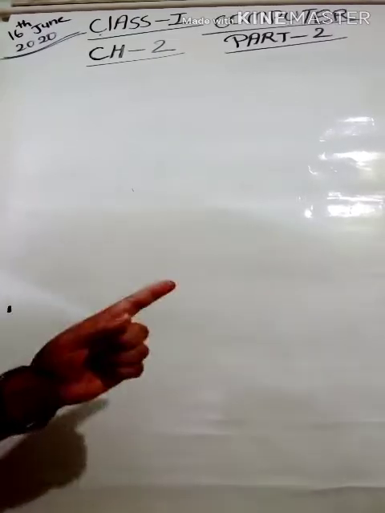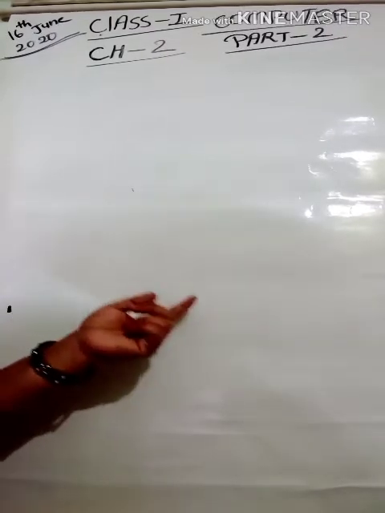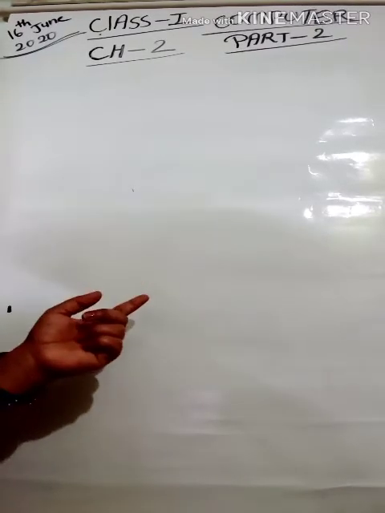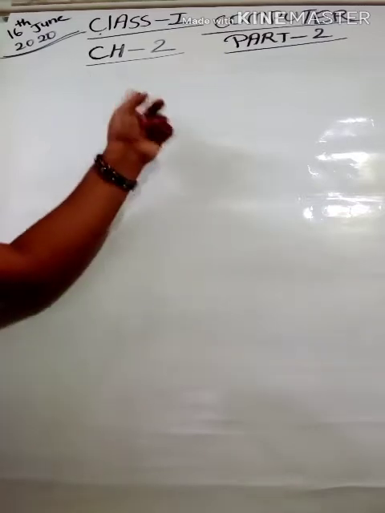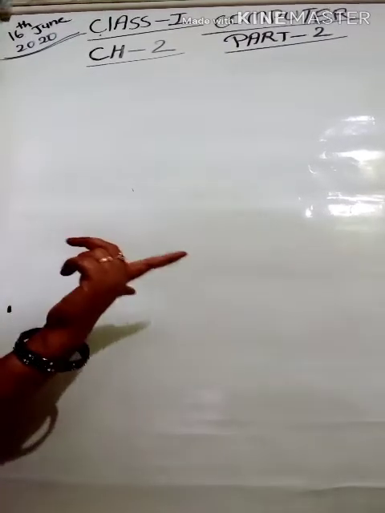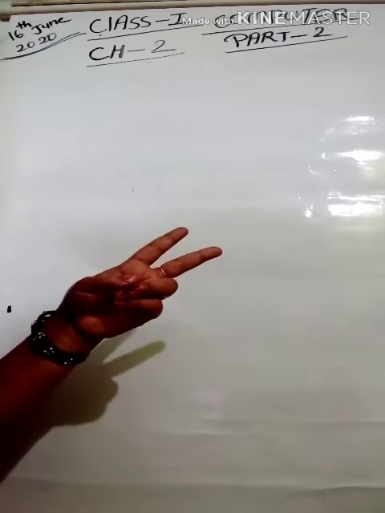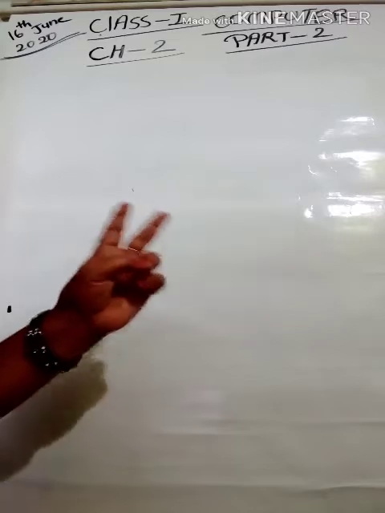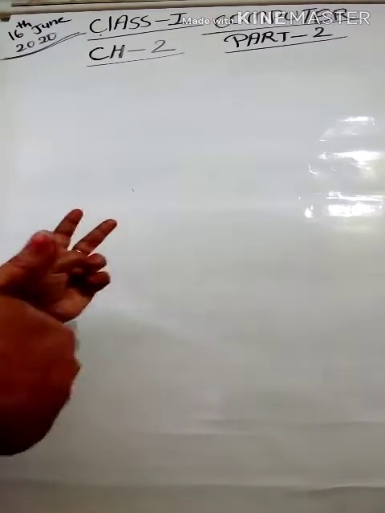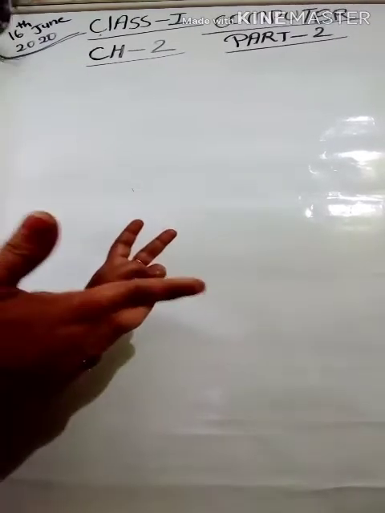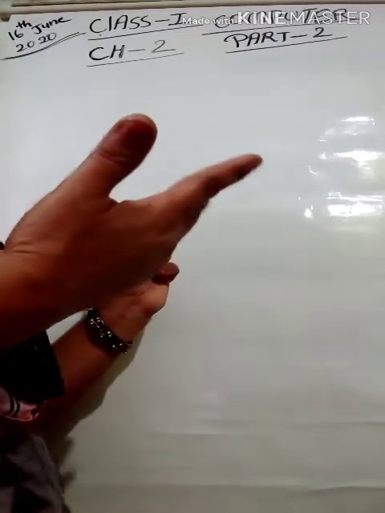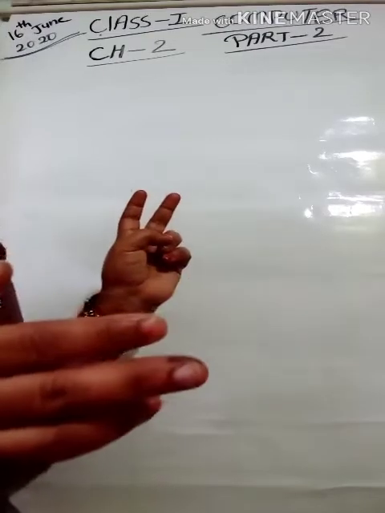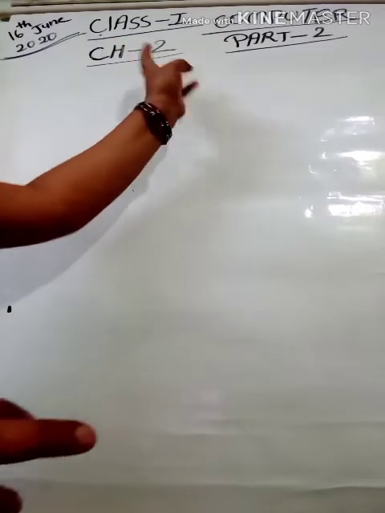In the first part of this chapter, I have told you that we can type letters with the help of computer. We can draw pictures with the help of computer. While drawing in the computer, there are so many options. First, the pencil tool is there, the eraser tool is there. Then there are so many colors and so many shapes. By using all those tools, we can do the drawing.